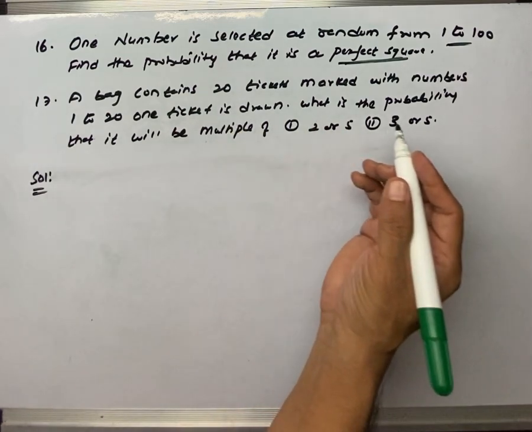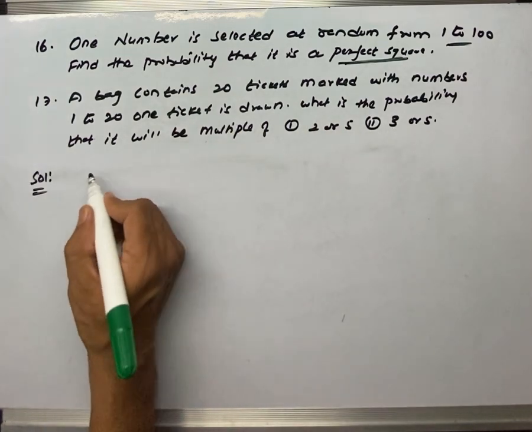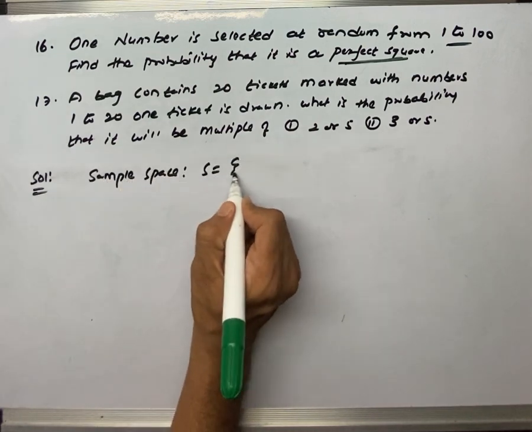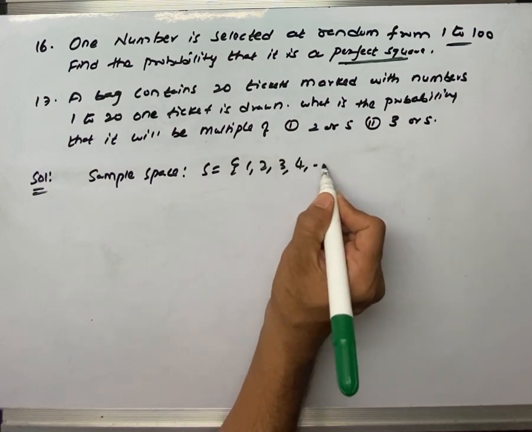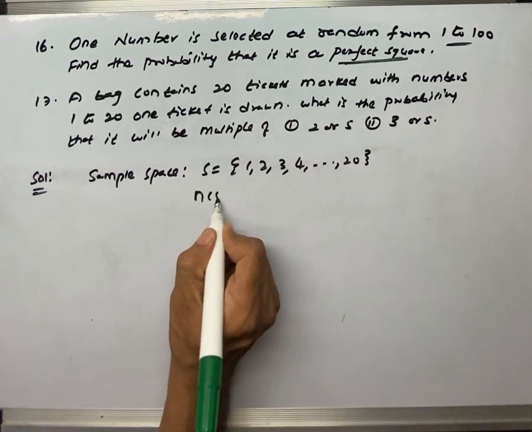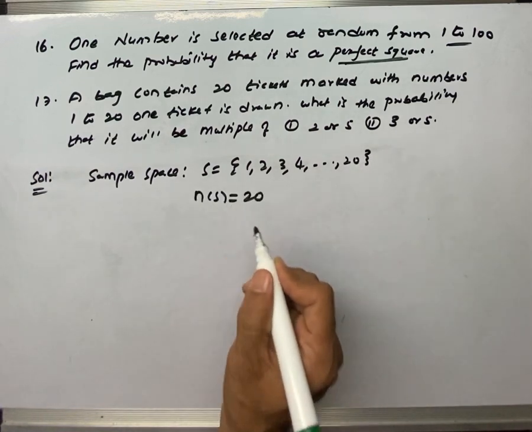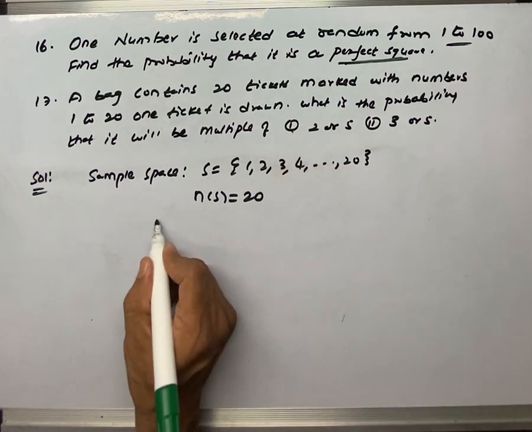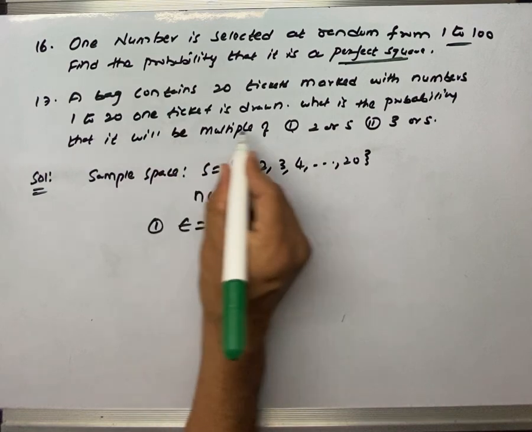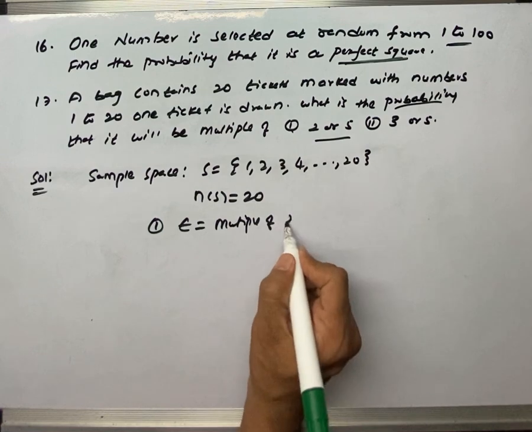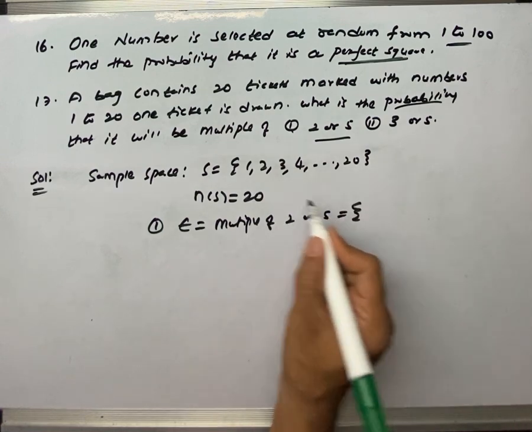Seventeenth one. A bag contains 20 tickets marked with numbers 1 to 20. So we'll write the sample space. N of S, total how many numbers are there? 20. We will not take C1, C2, that is for card problems, ball problems. For this one, just write N of S equals to 20. Then event 1. We need to find the probability that it will be a multiple of 2 or 5. So we have to take down the multiples from this one.